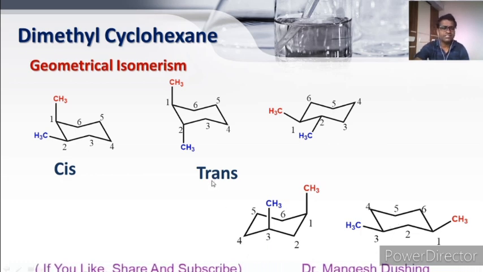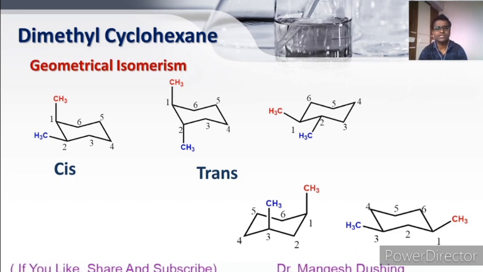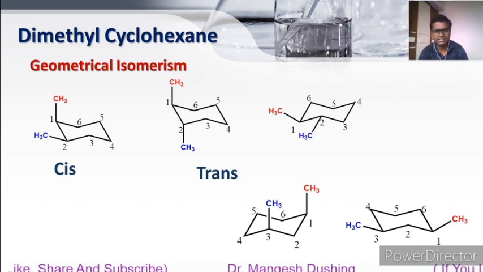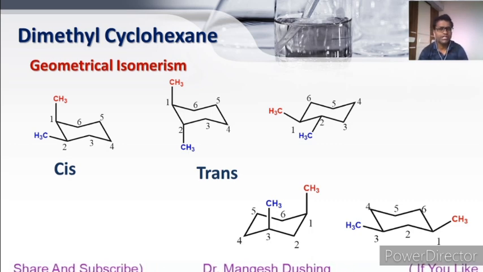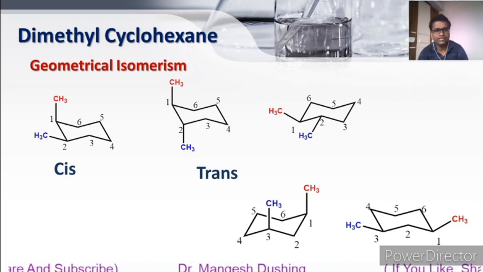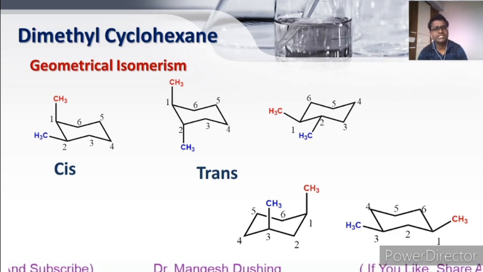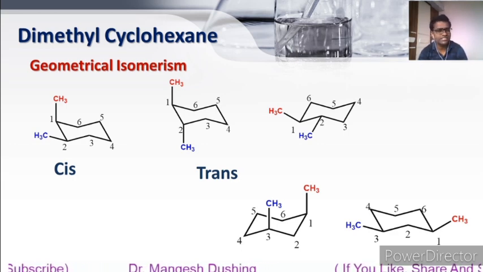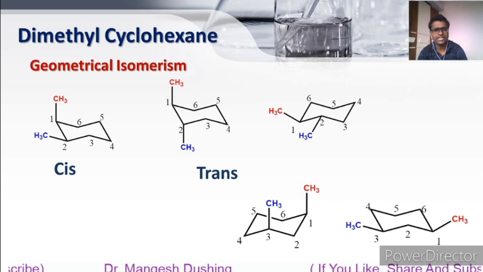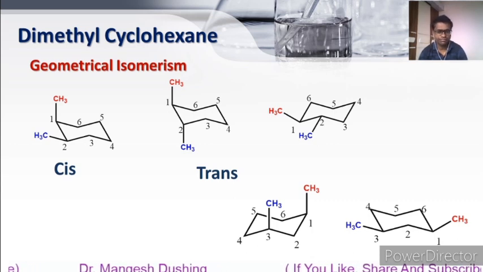So cis and trans isomerism doesn't depend upon whether the group is axial or equatorial. It fully depends upon where these groups are pointing. If both are pointing towards the same side, then that is called cis. If they are pointing towards the opposite side, then that is called trans.